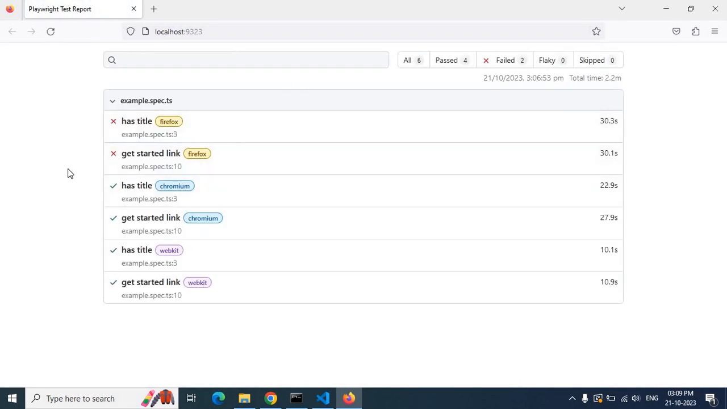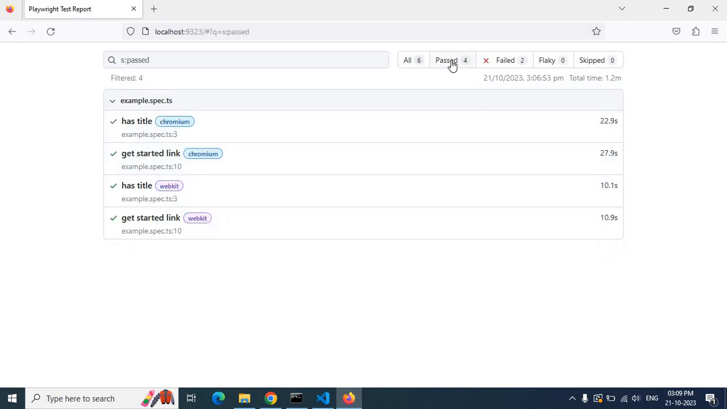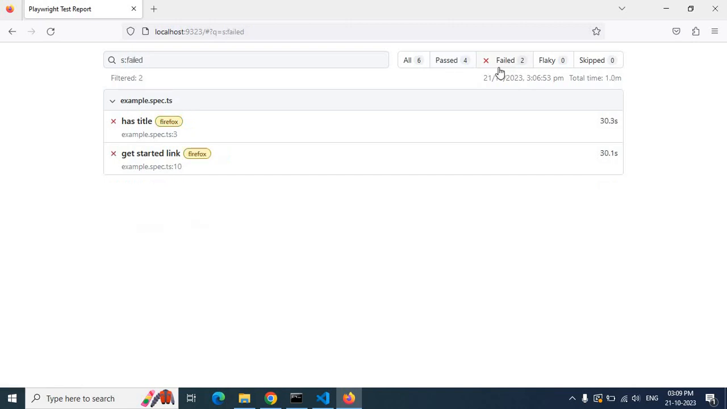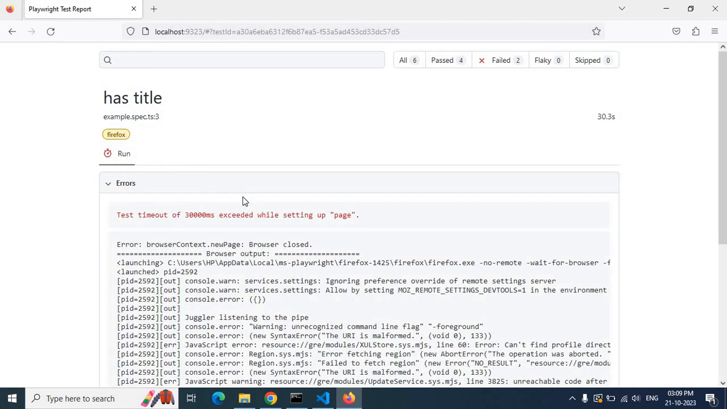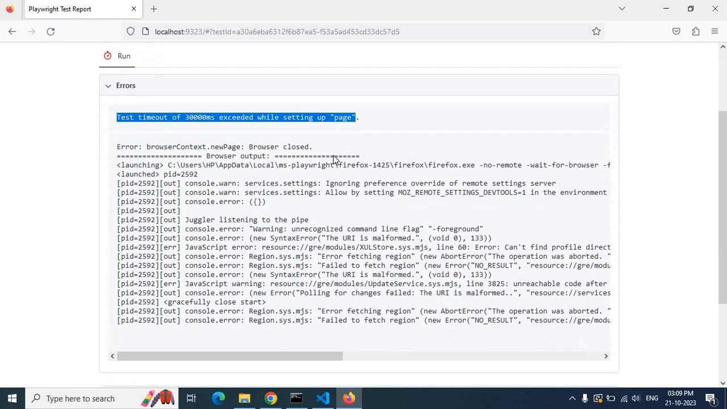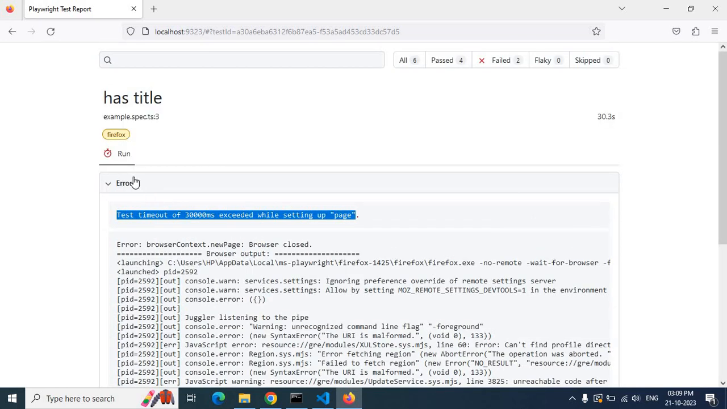So here we can see the report in a local server. It will start a local server and showcase the results. See, we can see a total of 6 and 4 passed out of 6. 4 passed and 2 failed. We can see why they failed, as due to some page load time they failed. We can fix it later.